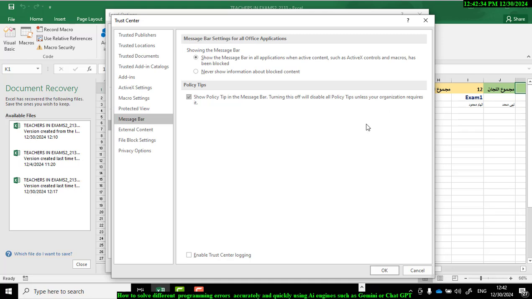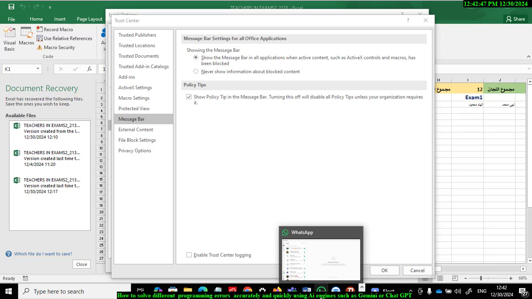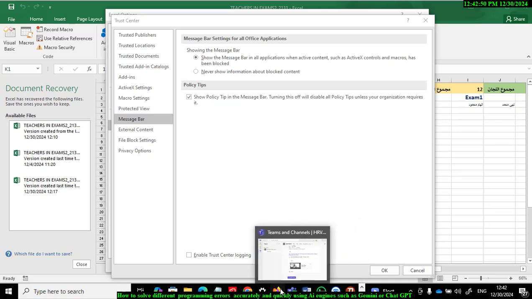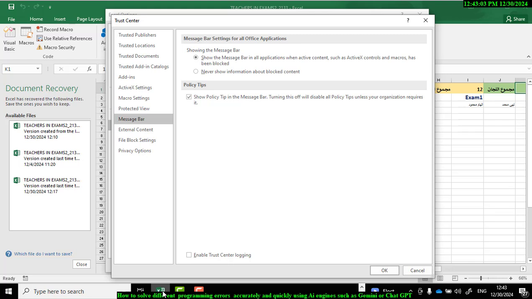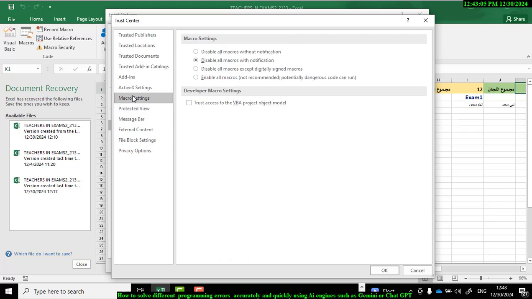Then macro settings. Choose the macro setting, enable all macros. Let's go to macro settings. Macro settings, and here enable all macros. Okay.